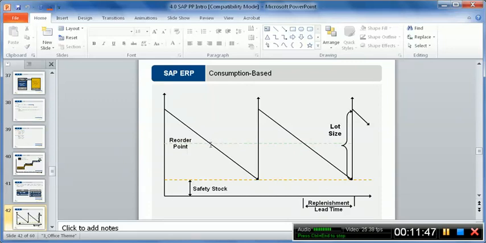And when we place an order, this is the lead time during which the goods are further consumed, and this is the point where we actually receive the goods, and this is the safety stock, which is kept for any extraordinary requirements. As soon as we receive the goods, the stock jumps up, and then again the cycle starts, the consumption starts, again the reorder point is hit, and we place an order. So this is the point where we place an order, and this is the lead time requirement. And this is the lot size up to which our stock is restored.